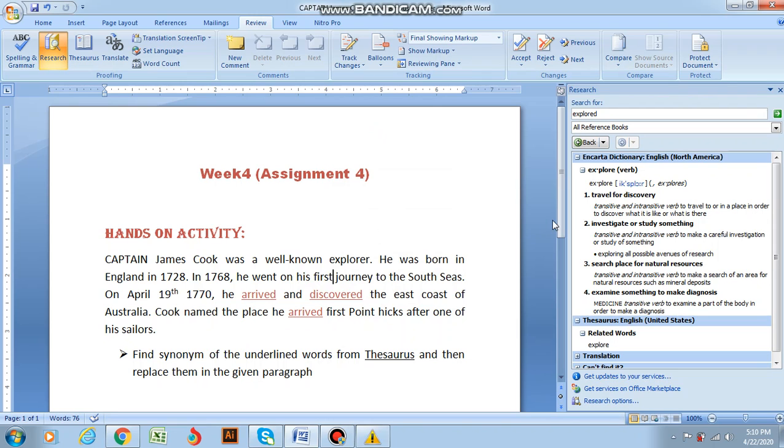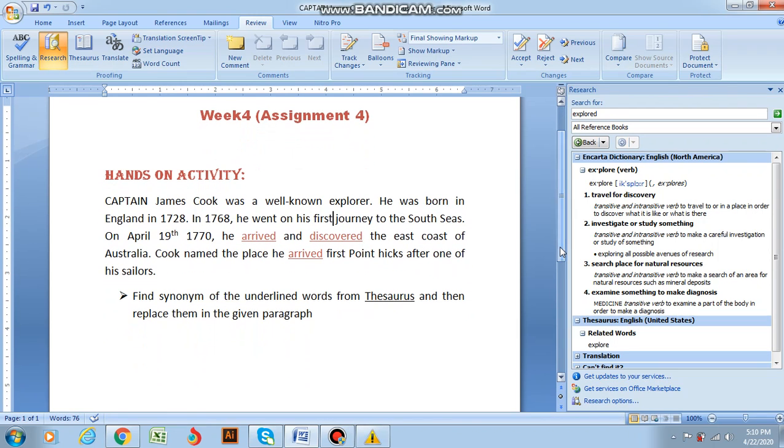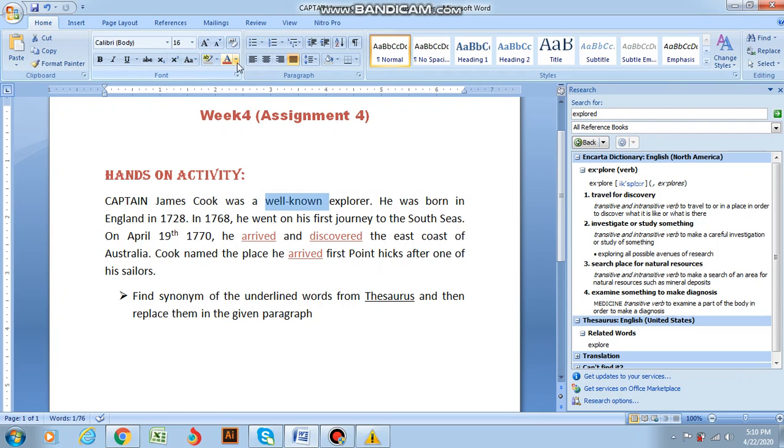This was all about the hands-on activity. What we did was that we were given a few words, and we found their synonyms through the thesaurus feature and replaced them in a paragraph. So this was all about the activity.